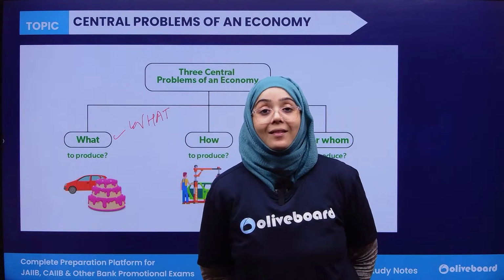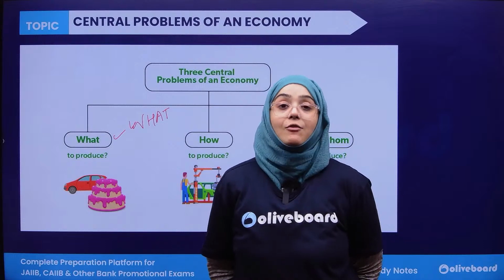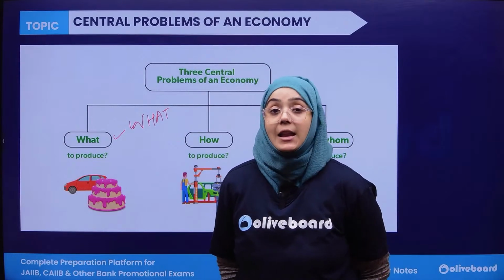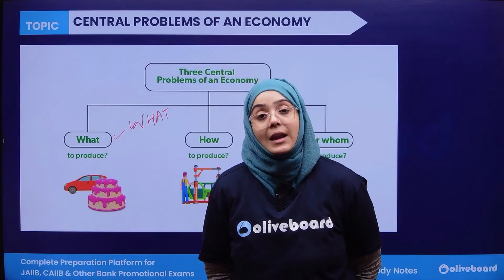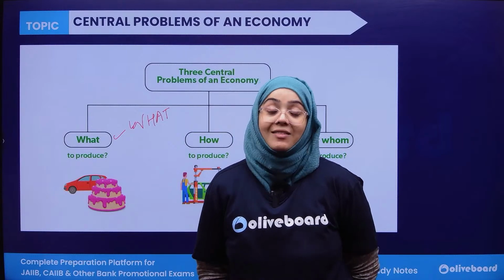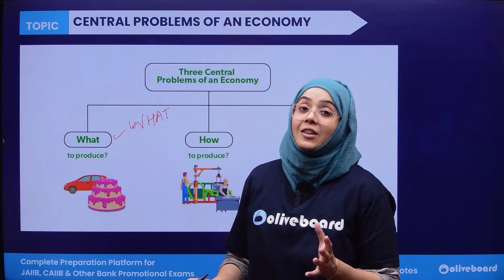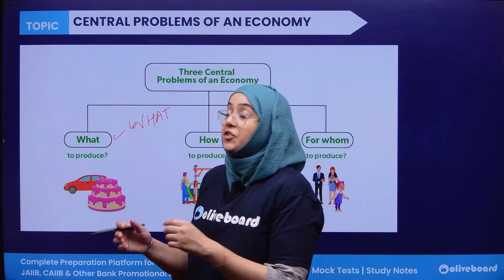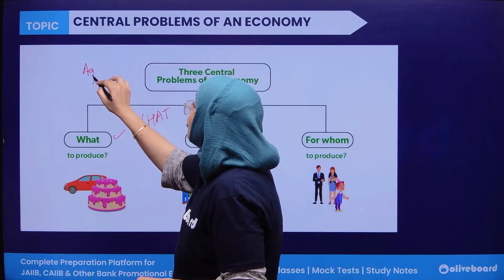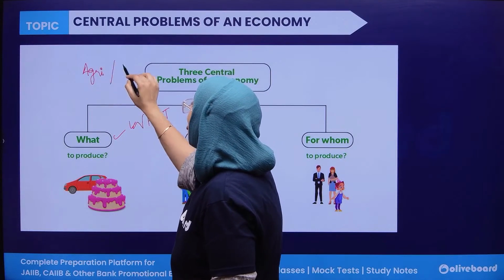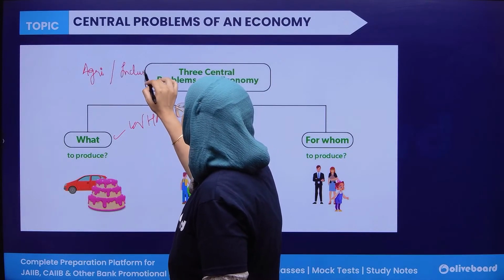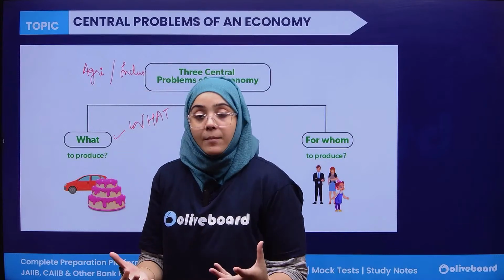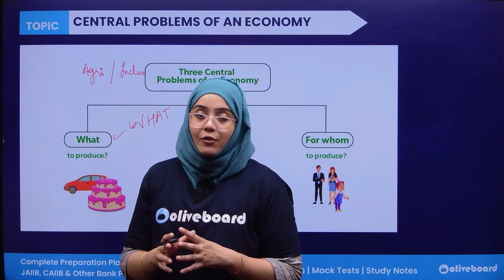Because we have limited resources, not unlimited resources, these resources can be utilized, for example, for producing more agricultural goods or more industrial products.